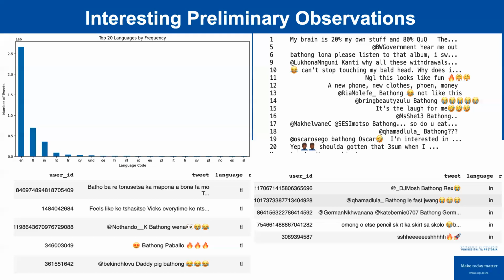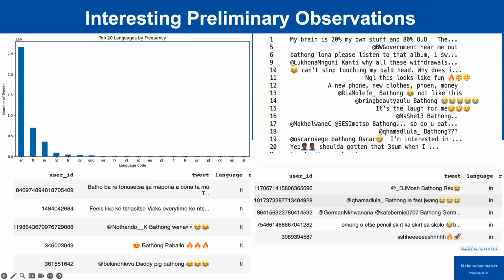An interesting observation seen when looking at the data is that the data does have some code mixing and some different languages within the data. And then when we look at the languages that come up, we see the top 20 languages there, with English dominating as expected, but we've got some other languages like Indonesian, Welsh, French, and some Spanish as well.